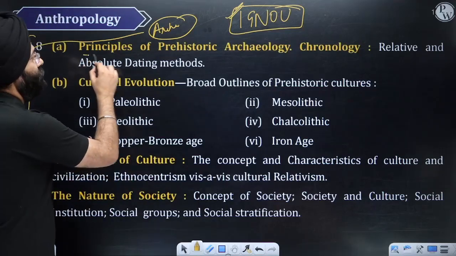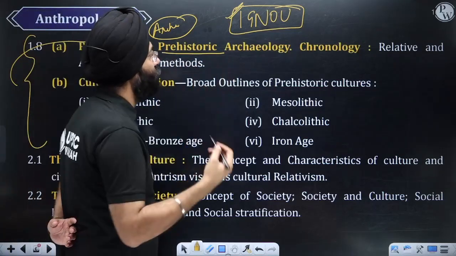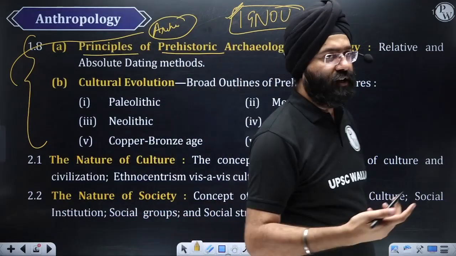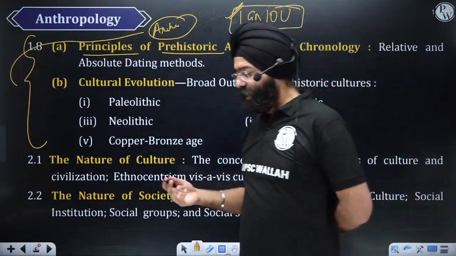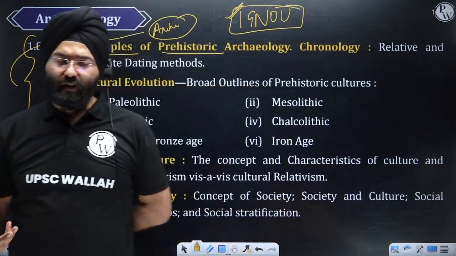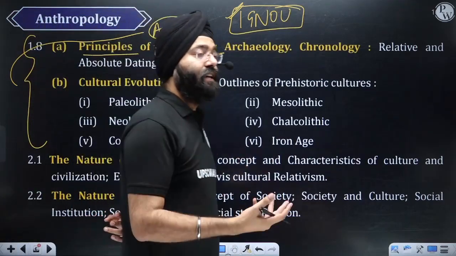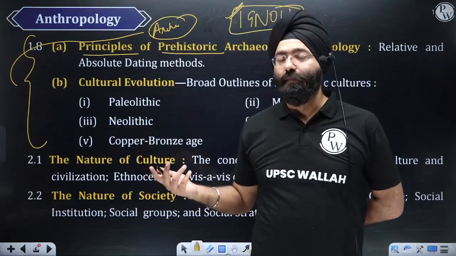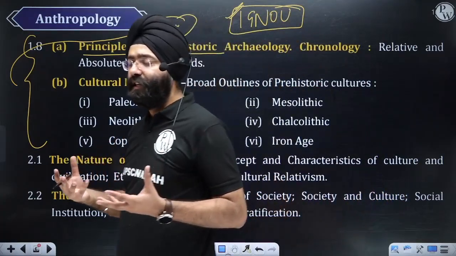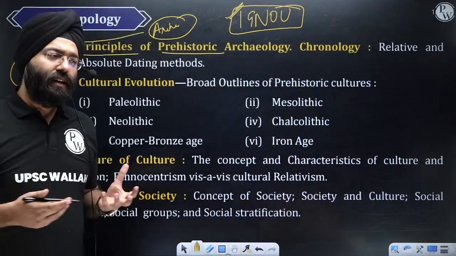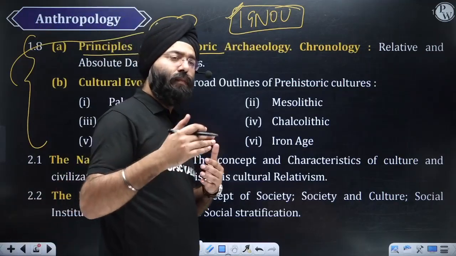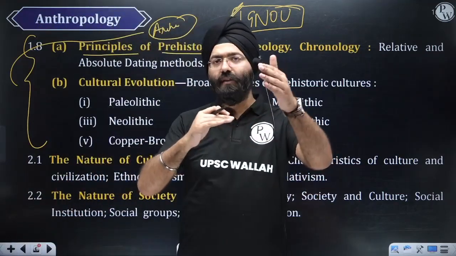Over here, first is the principles of prehistoric archaeology. What is relative and absolute dating? Dating here means, for example, if you're finding a certain fossil, material fossil, or a human fossil, you need to date it. Date it means how old it is. Relative dating is crude in a manner. It helps you tell whether a particular item is older than the other item.